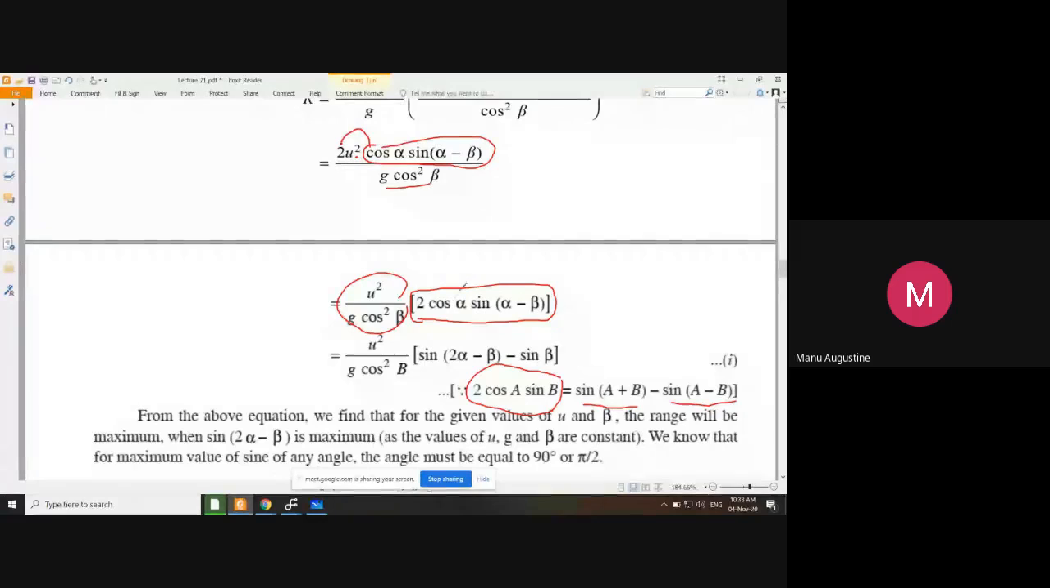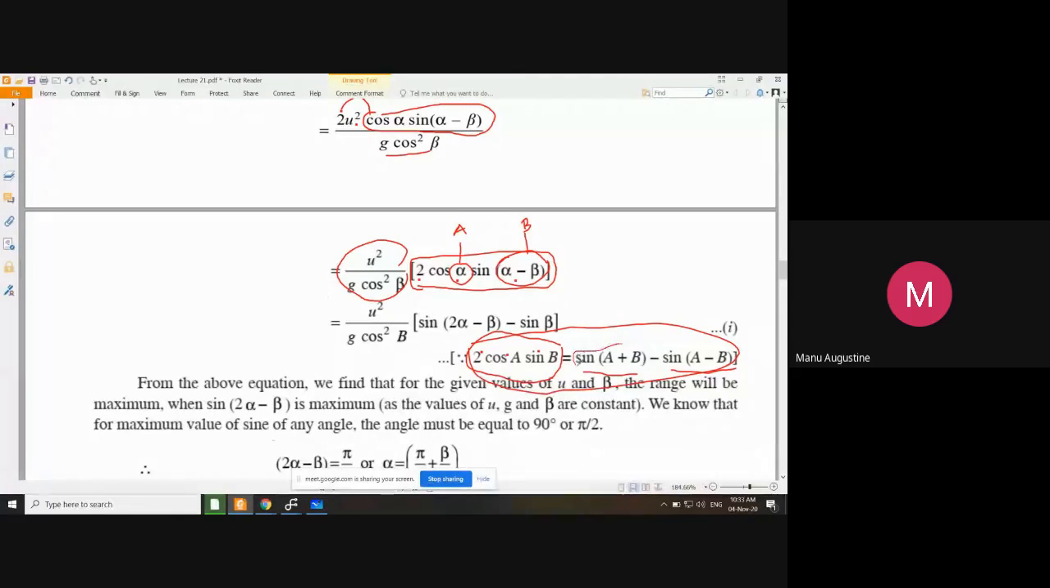Now yes, sir, what you have to do: treat alpha as A, treat alpha minus beta as B. ठीक है? And now apply this formula. Now you see that in this group you have 2 cos alpha, कि जगह cos A है और sin alpha minus beta की जगह sin B है. Now treating alpha as angle A and alpha minus beta as angle B,